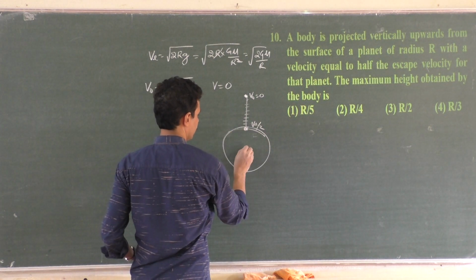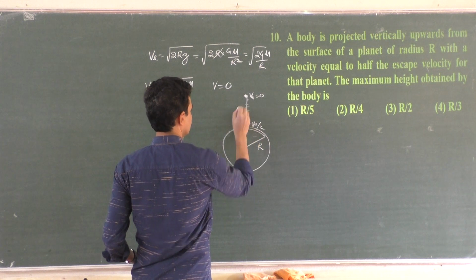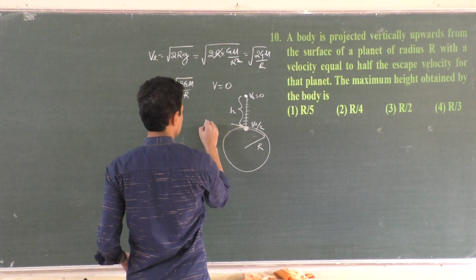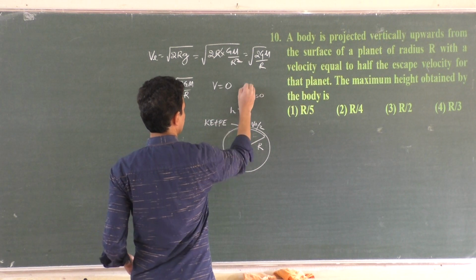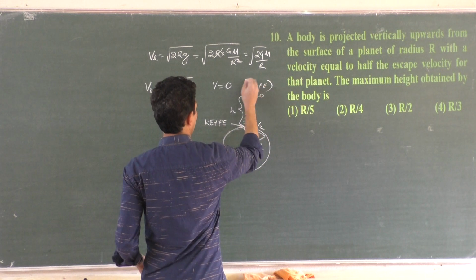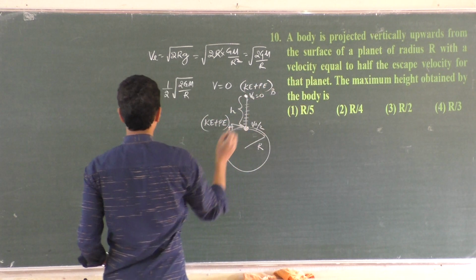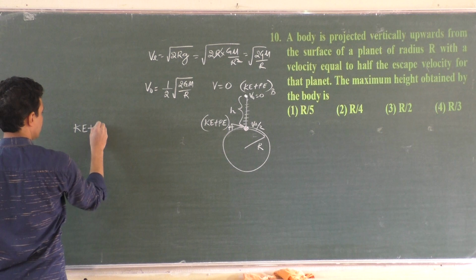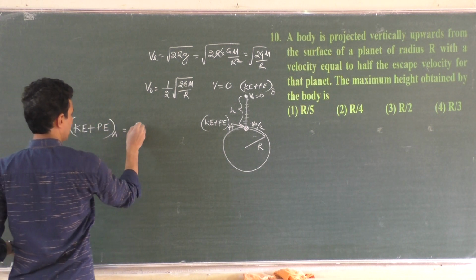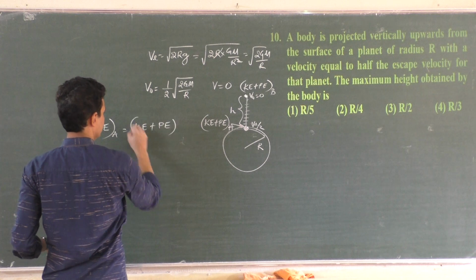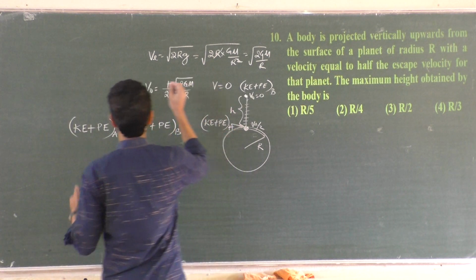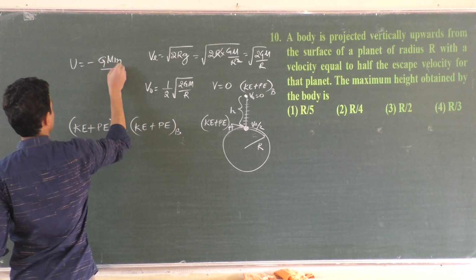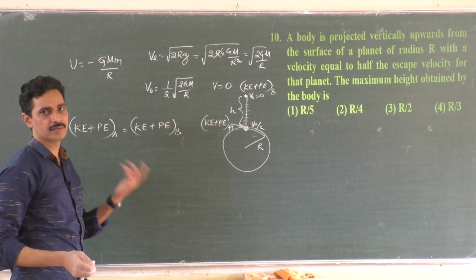So if this is the earth of radius r, and this is the height attained by the body, what is the total energy here? Here we have kinetic energy plus potential energy, and here we have kinetic energy plus potential energy. I call this point B, this point A. So kinetic energy plus potential energy at A must be equal to kinetic energy plus potential energy at B. And you know the potential energy formula. What is the potential energy formula? U is equal to minus G M m by r, the product of mass and another mass.